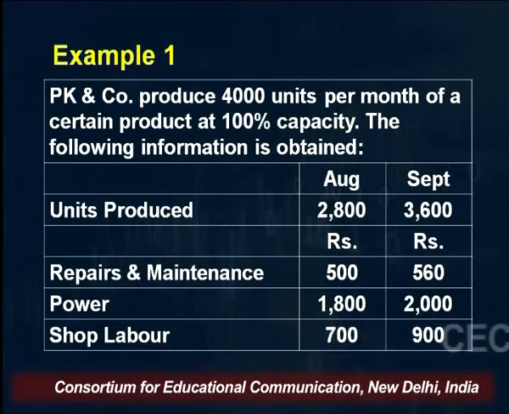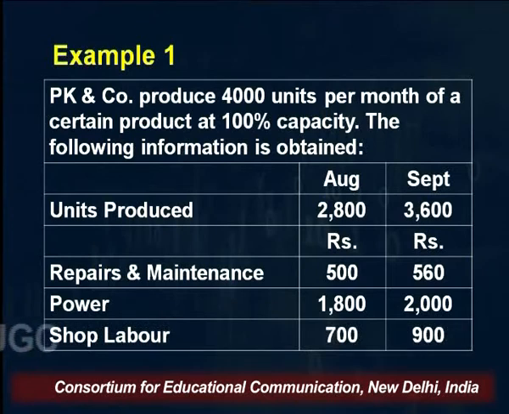The information that is given to us is that in August 2,800 units is being produced, and in September 3,600 units is being produced. So what it means is that in the month of August, the firm is operating at 70% capacity level.